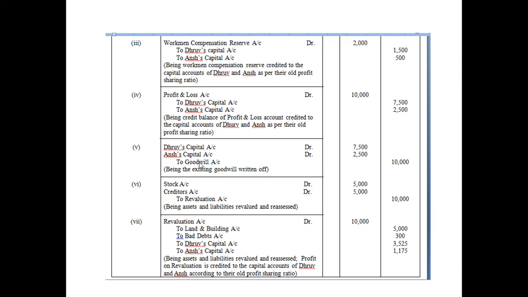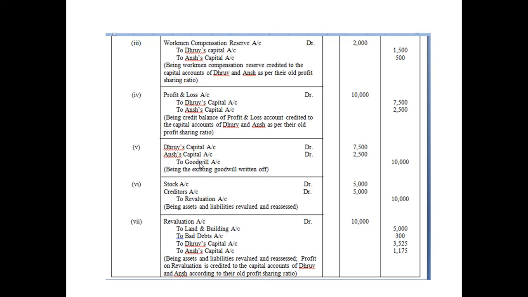You can note down somewhere on a piece of paper that liability item of balance sheet, credit the partner's capital account.